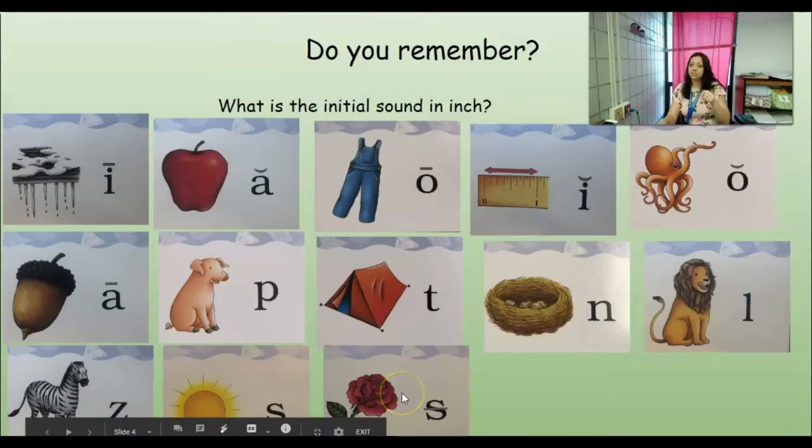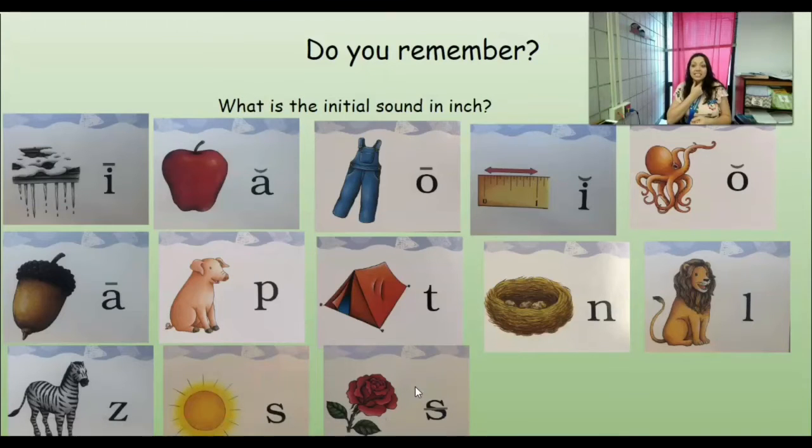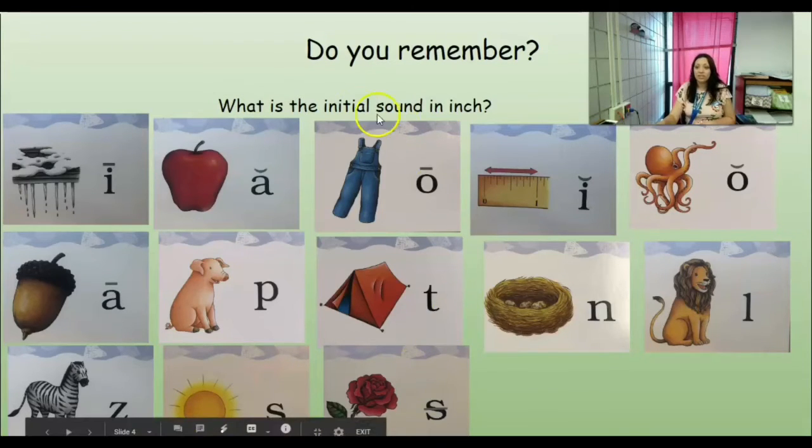Now remember, this one's kind of tricky. It's the Z. Very good, because it's talking about the end of words. Because remember, that S we learned this week has 2 different sounds. It has the unvoiced, like sun, where you don't hear any vibrations. But then it's got the voiced, like Z, where it almost sounds like a Z, like if it's at the end of words, or if it makes that Z sound.